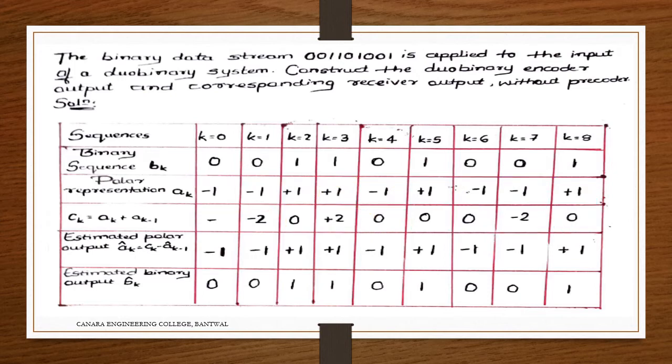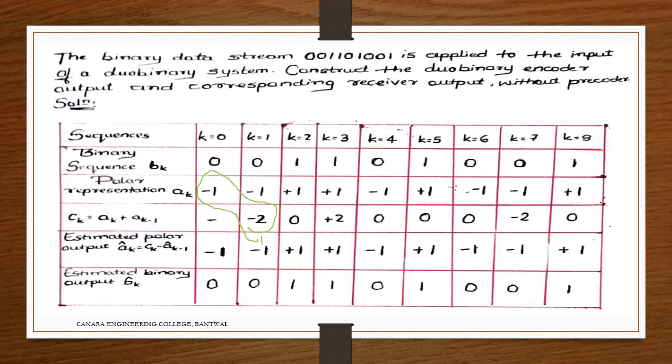Now, see, a_k is equal to c_k minus a_(k-1) bar. So this c_k minus a_(k-1) bar is the term. Minus 2 minus of minus 1 should be minus 1, that will be denoted here.